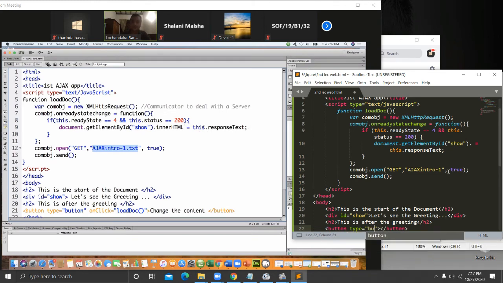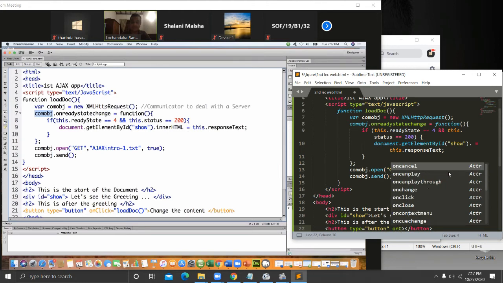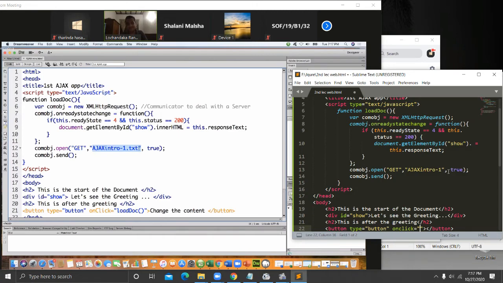This dot response. What is this? This means the COM object's response text, because the text available here will come here. Response text is coming from that object. We are opening this particular file, getting the data, and passing that data to an element in the HTML.